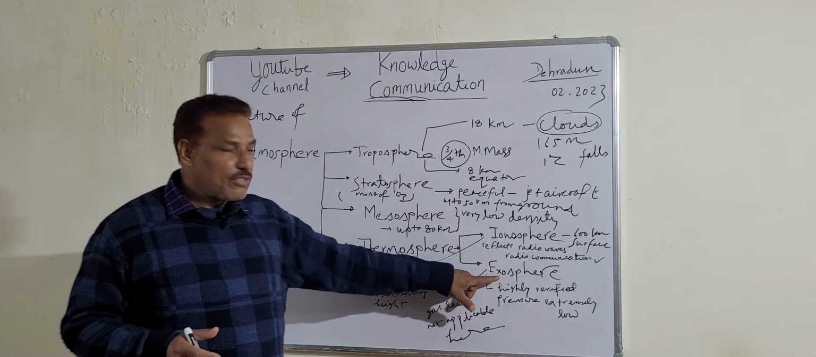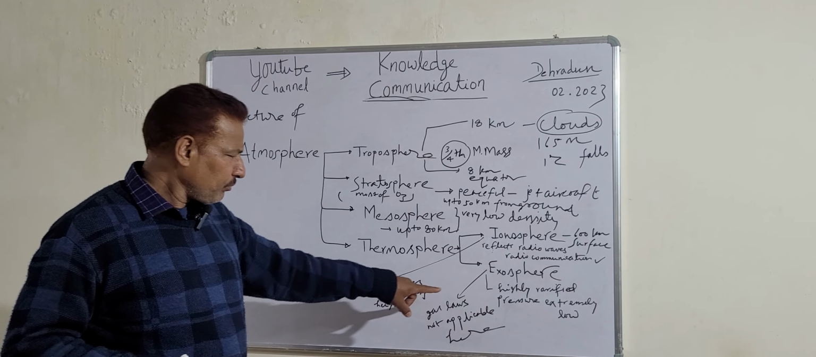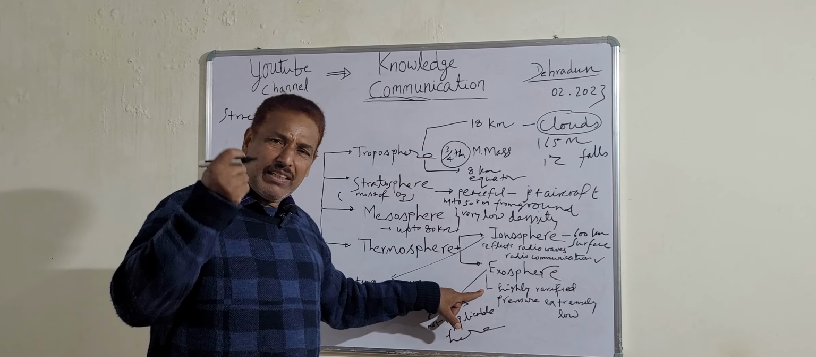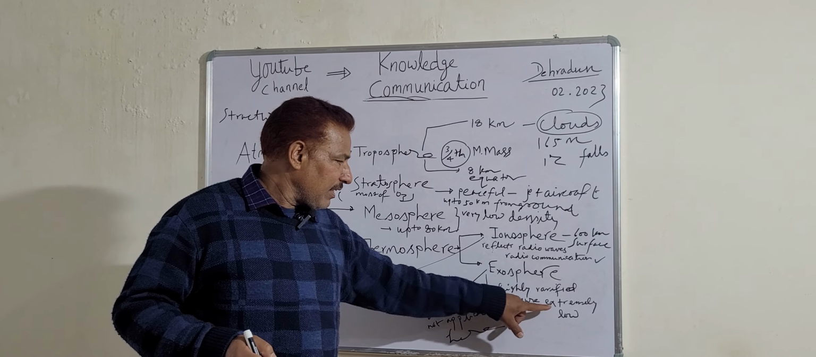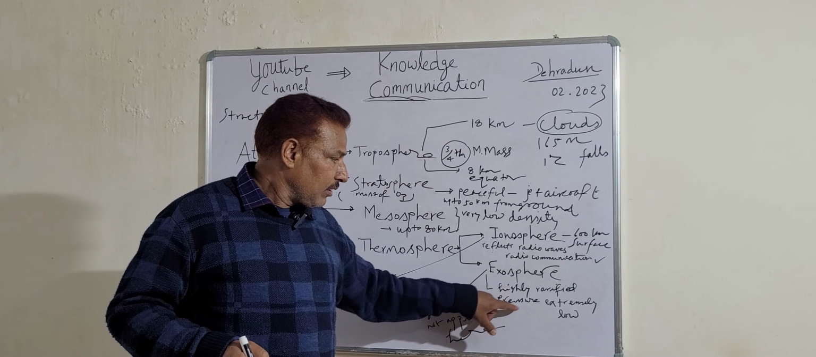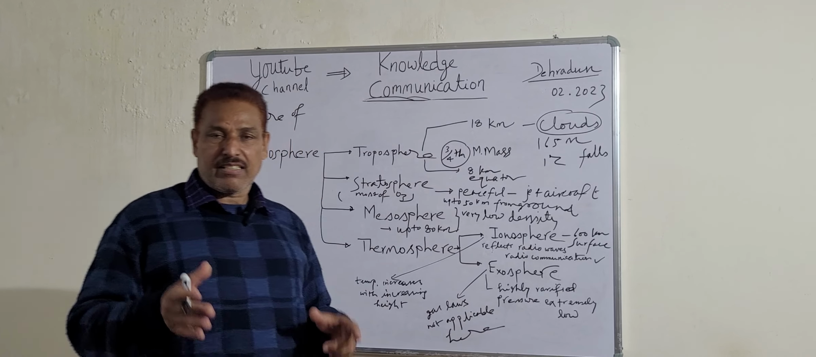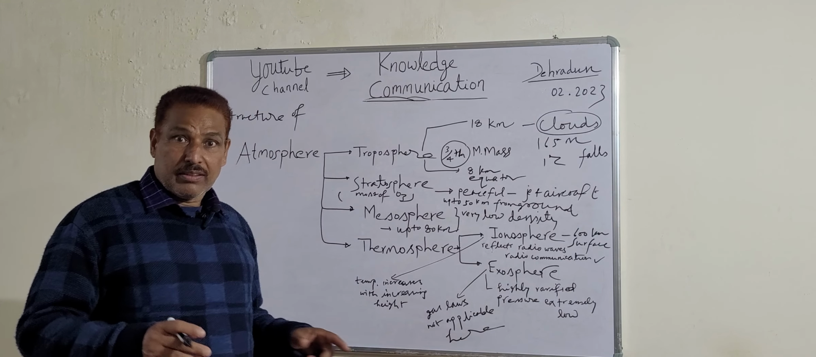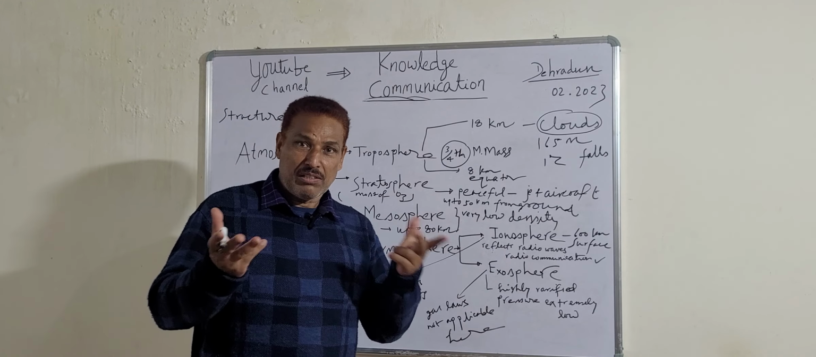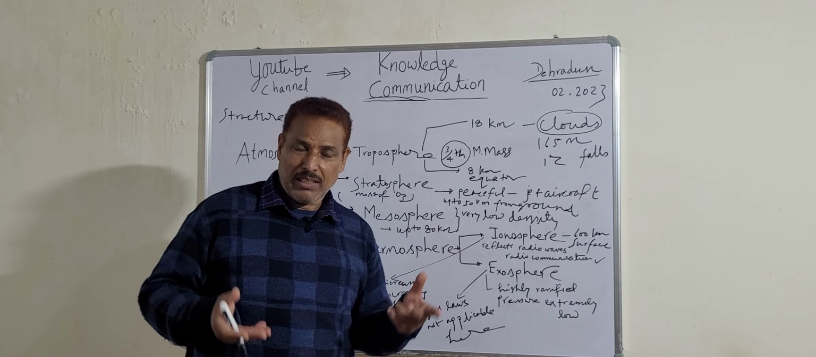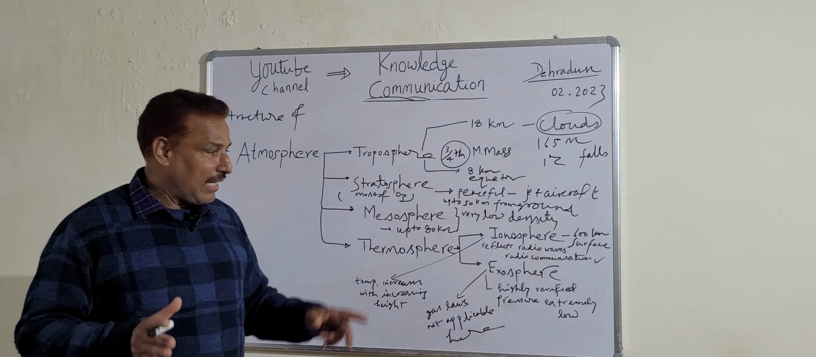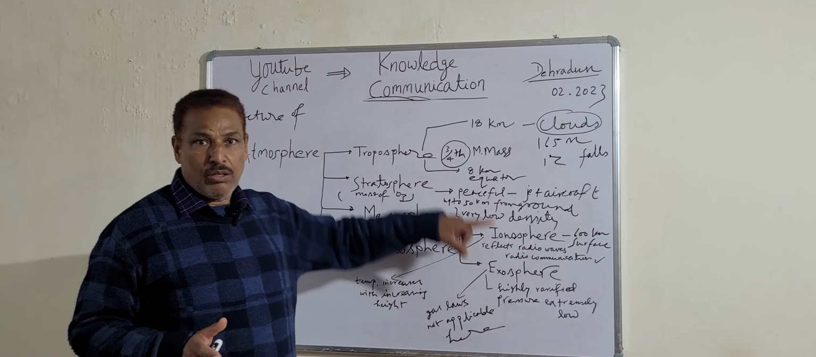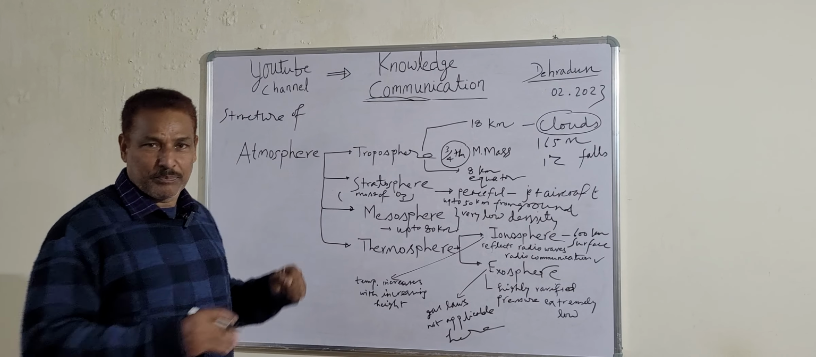Now the last one is the exosphere. The exosphere is a highly rarefied layer. Highly rarefied means very low density. When density is low, no doubt pressure is extremely low in this layer. And the gas laws, Boyle's law, Charles's law, etc., are not applicable in the exosphere, the last layer of our entire atmosphere.